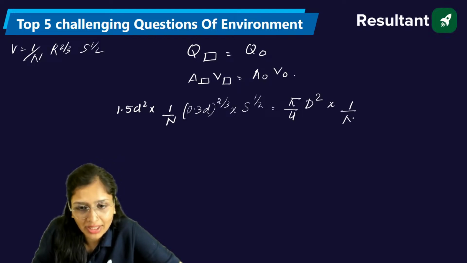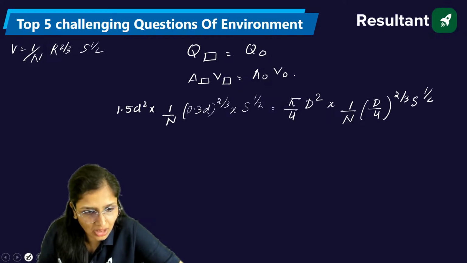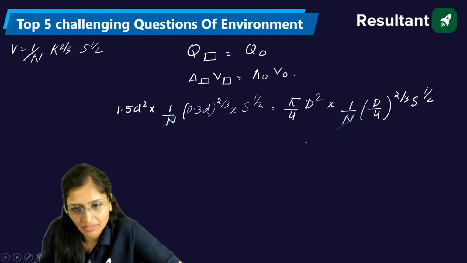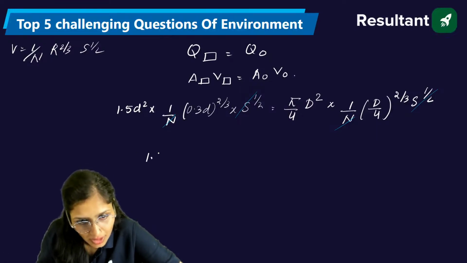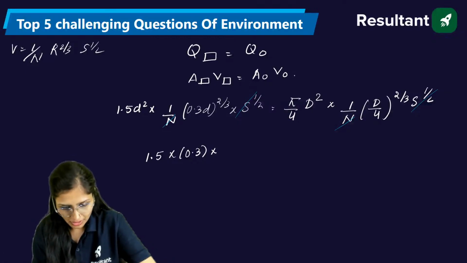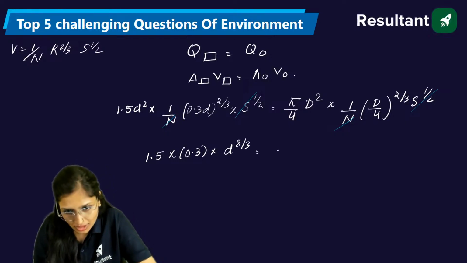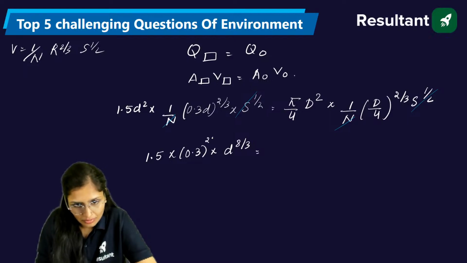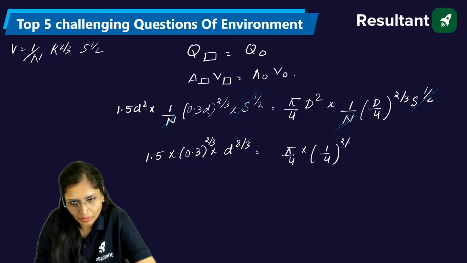1 by n R to the power 2 by 3, so it is D by 4 to the power 2 by 3, slope. Now from here, what are the things which will get cancelled out? n will go, since we take the same material. Slope will go. Now the rest of the things we have to work out. 1.5 into 0.3, D plus D square to the power 2 by 3. This will become 8 by 3. And this is 5 by 4 into 1 by 4 to the power 2 by 3.